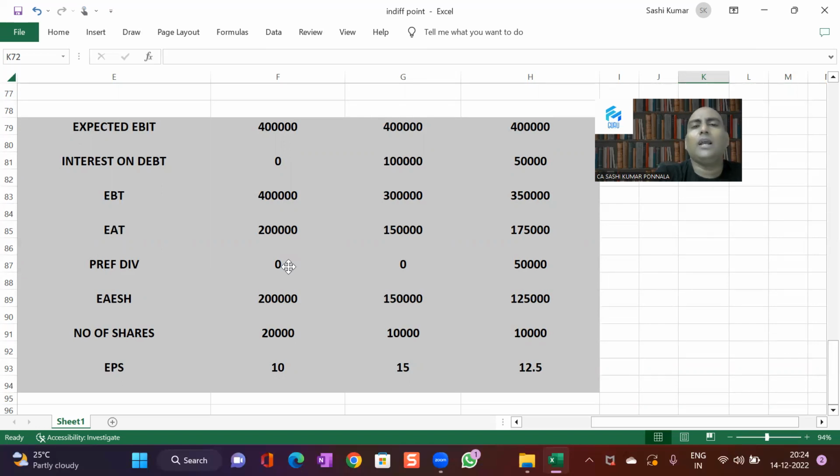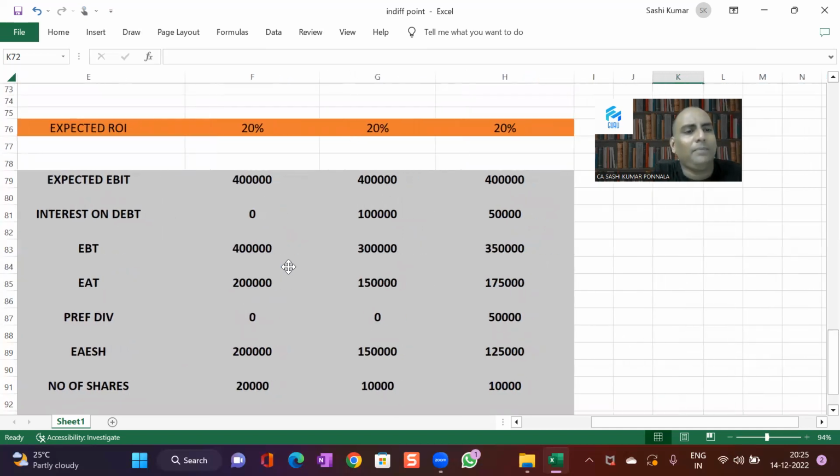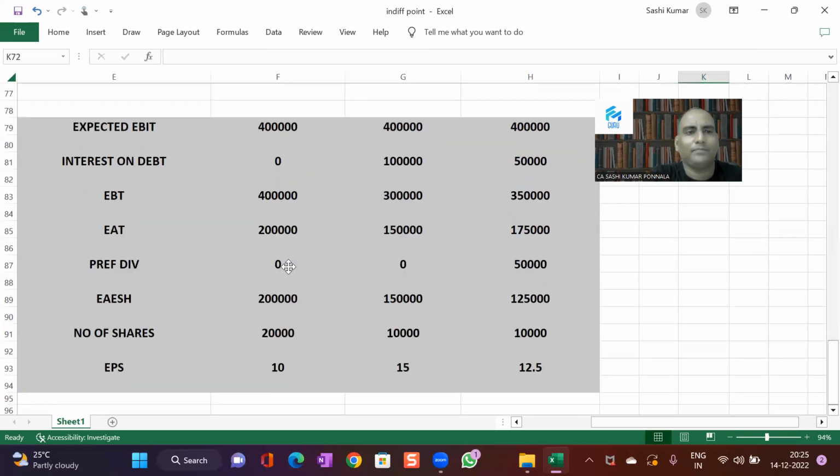Here we have to calculate the financial break-even point. Financial break-even point means the minimum level of EBIT that is required in order to meet the fixed financial obligations like interest on debt and dividend on preference shares. When you are getting a profit of 4 lakhs, you are getting a positive EPS.